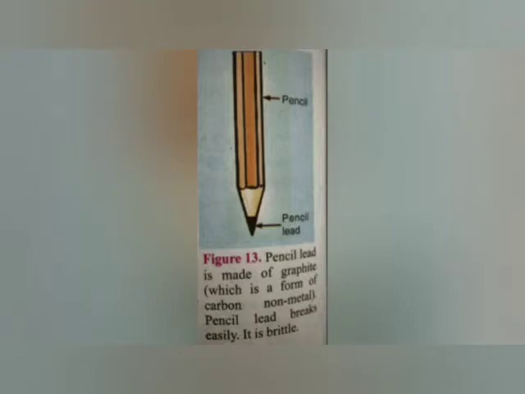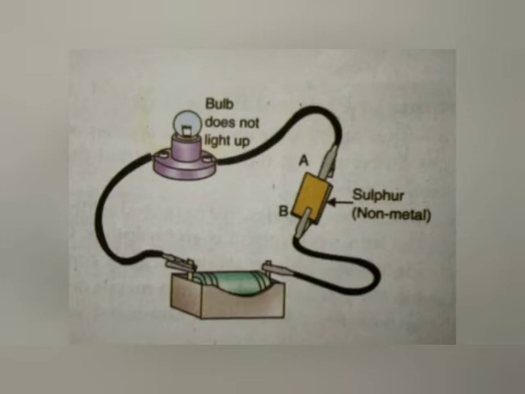This picture shows a pencil with a graphite tip, which is an allotrope of carbon and is brittle in nature, opposite to the metals. So metals are malleable and ductile in nature, whereas non-metals are not, because they are brittle in nature. This picture shows that non-metals are poor conductors of electricity, as a sulfur block is placed between the clamps of iron and the bulb is not glowing. That shows that non-metals are not good conductors of electricity.